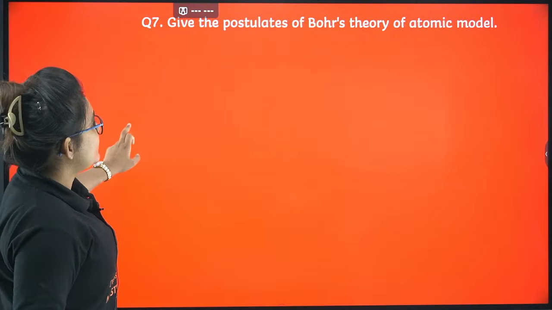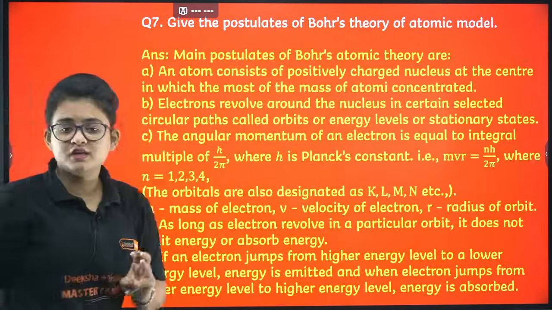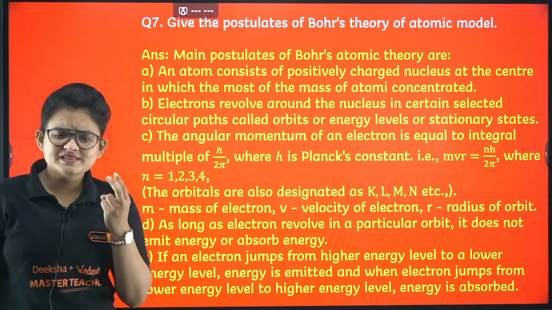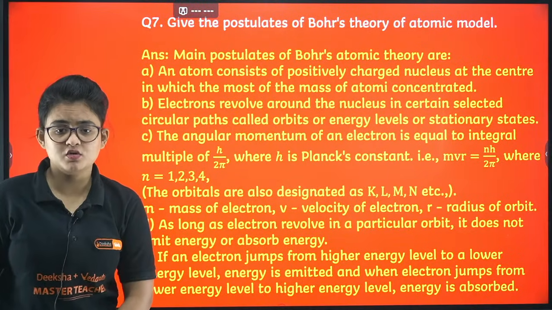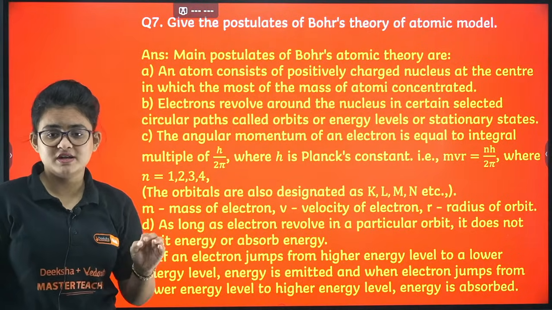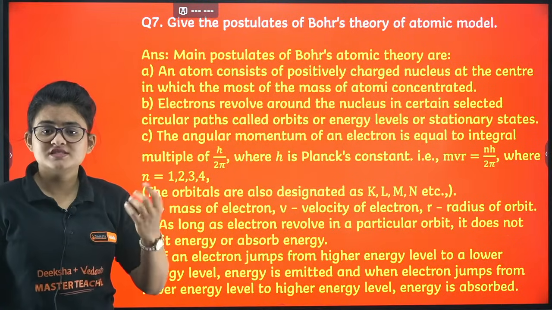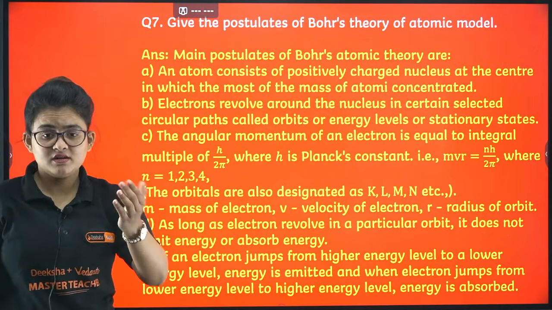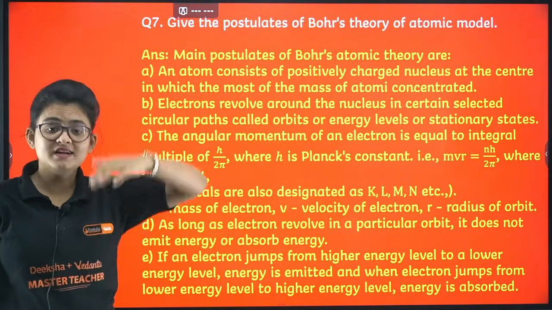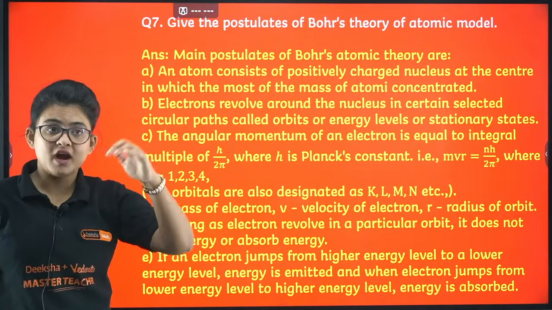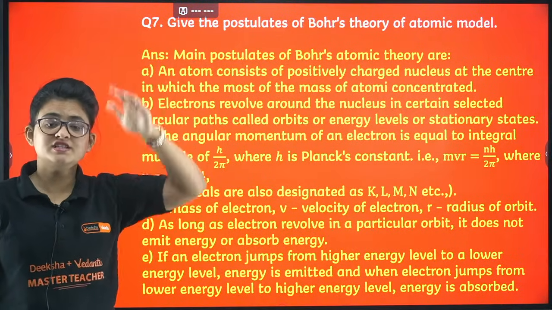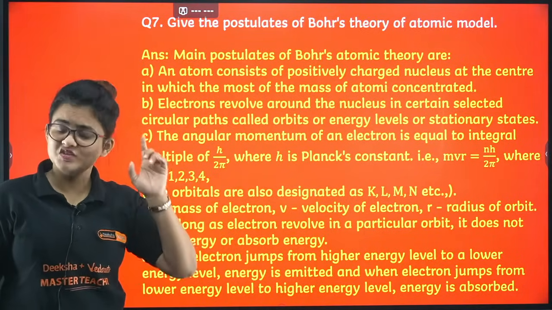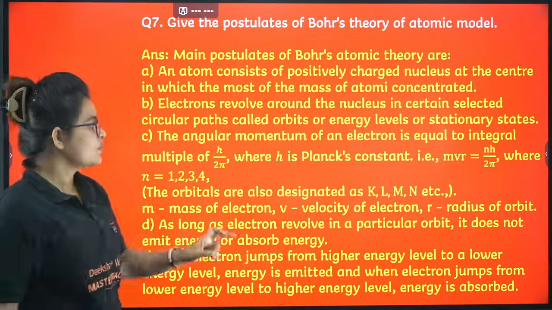Here you can see, give the postulates of Bohr theory. A 3-marker question you can get. I am giving all the postulates here, but any 3 important postulates you remember out of it. The angular momentum postulate, that mvr equals nh by 2 pi. The stationary state, remember that. And another thing, that the electron will neither gain nor lose energy in a stationary state. When it jumps from lower energy to higher energy, at that time it will gain energy, mention that. Remember 3 important postulates.